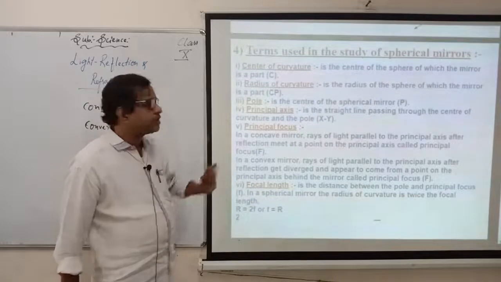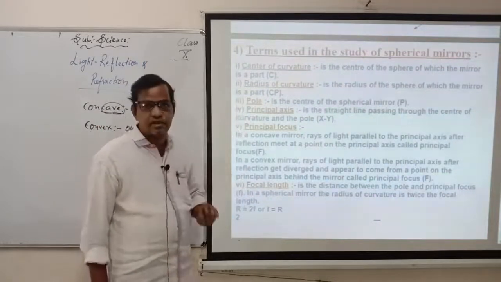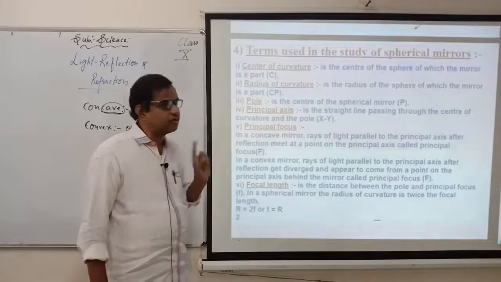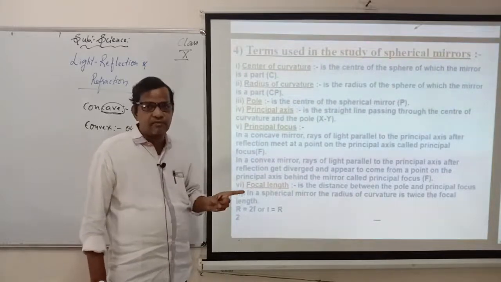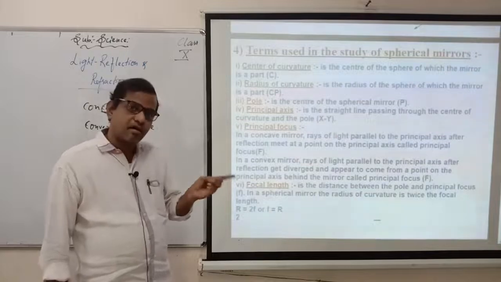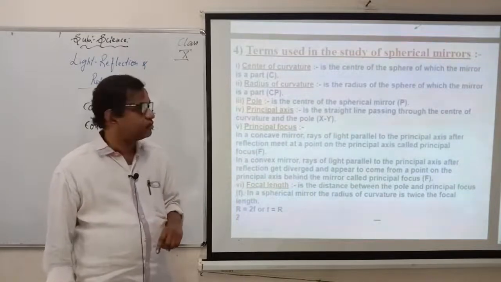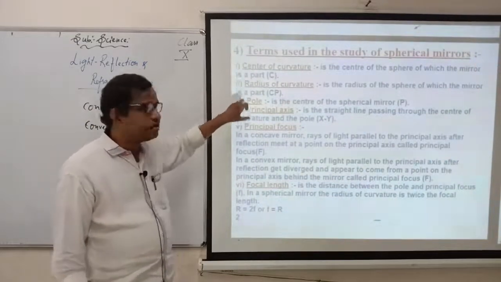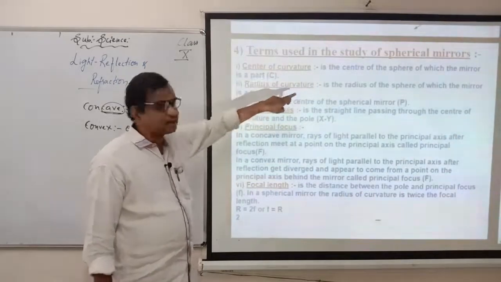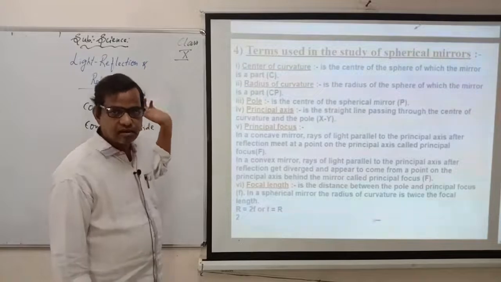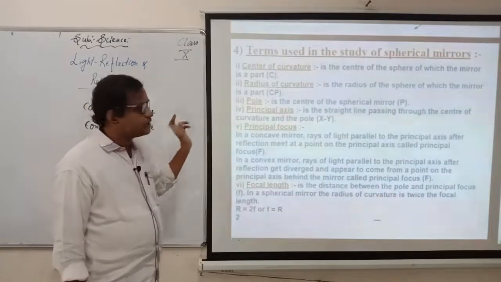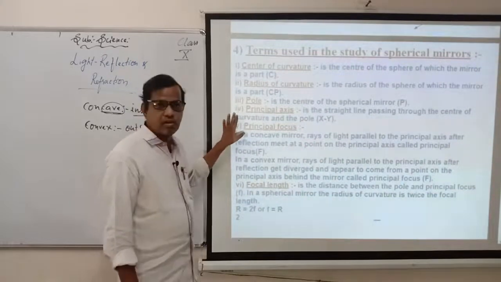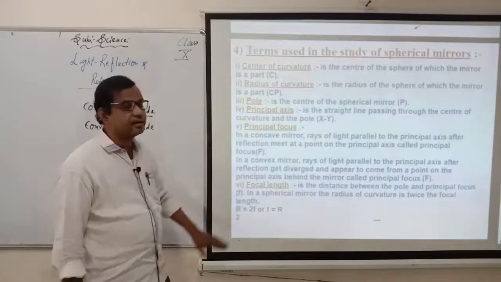One thing you remember, if you know only these terms, then only you can draw the ray diagram. If you don't know these terms, then it is impossible to draw the ray diagram. At least you will get one question on ray diagram: draw the ray diagram of concave mirror or convex mirror, or concave lens or convex lens. It will be of 2 to 3 marks. So learn these definitions by heart. If you can't, at least try to remember what you mean by center of curvature. I already explained the figure on the board in our class. So here, just go through it: center of curvature, radius of curvature, pole, principal axis, principal focus, and focal length.